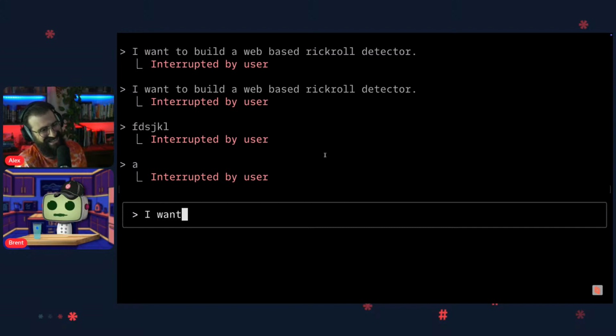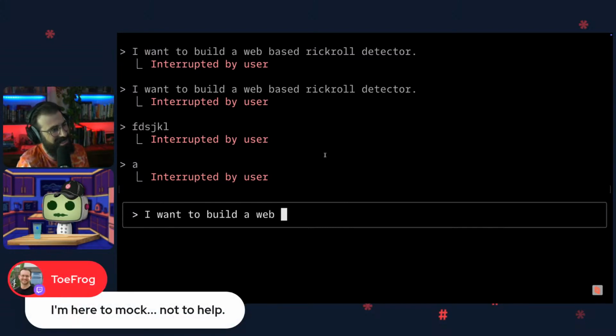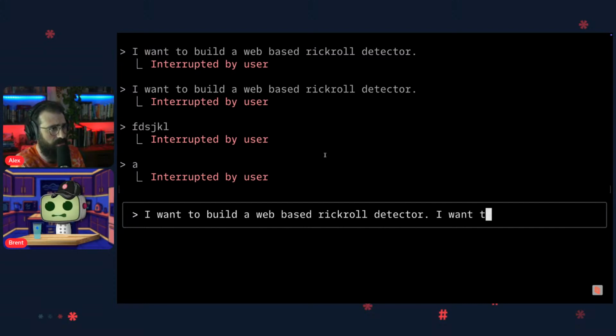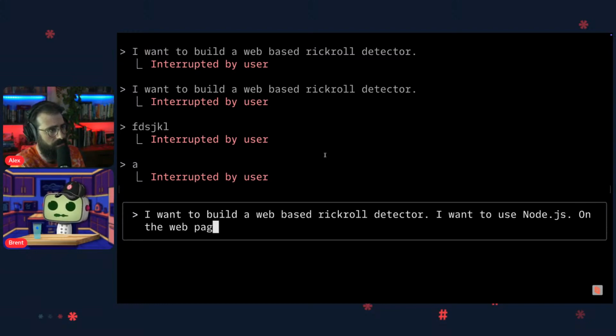I want to build. Thanks, Chris. Really appreciate it. A web-based Rickroll detector. On the web page, wait, we want to do Node? Let's do Node.js. I want to use Node.js. On the web page, I should be able to paste in a URL.